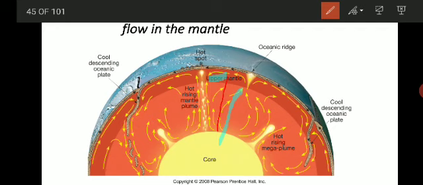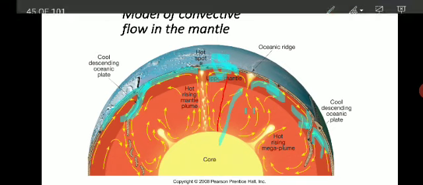There is a subduction zone, where the crust goes down under the other, called subduction. Here it is splitting, that is divergent, and here it is convergent, where the two plates are colliding. These are all different plate movements happening because of the mantle.